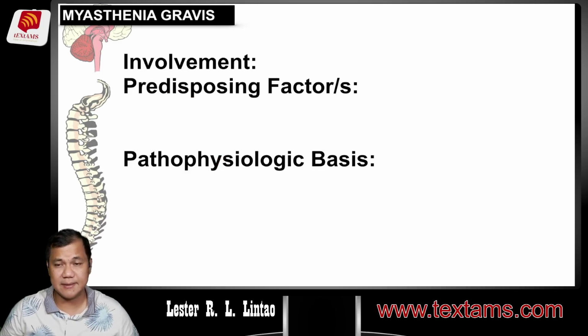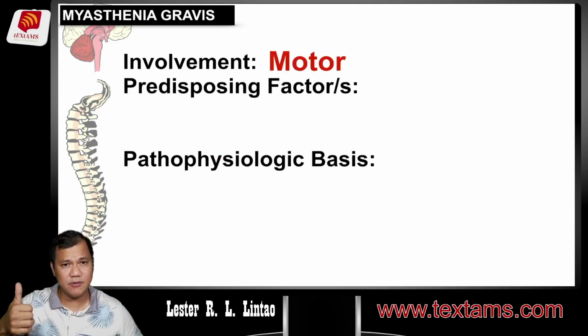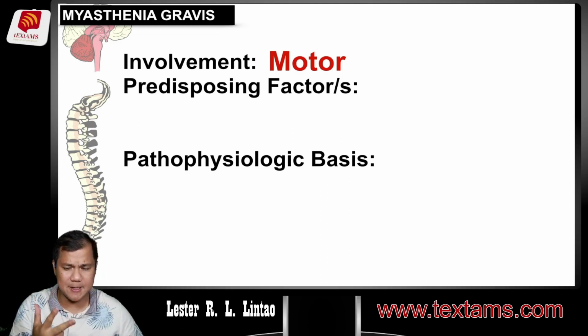Now, you have to realize that our chronic neuro problems may have either motor involvement, sensory involvement, or even cognitive involvement. There are diseases that are complete. There is a motor problem, and there is also a sensory problem, and a cognitive problem. An example is multiple sclerosis.